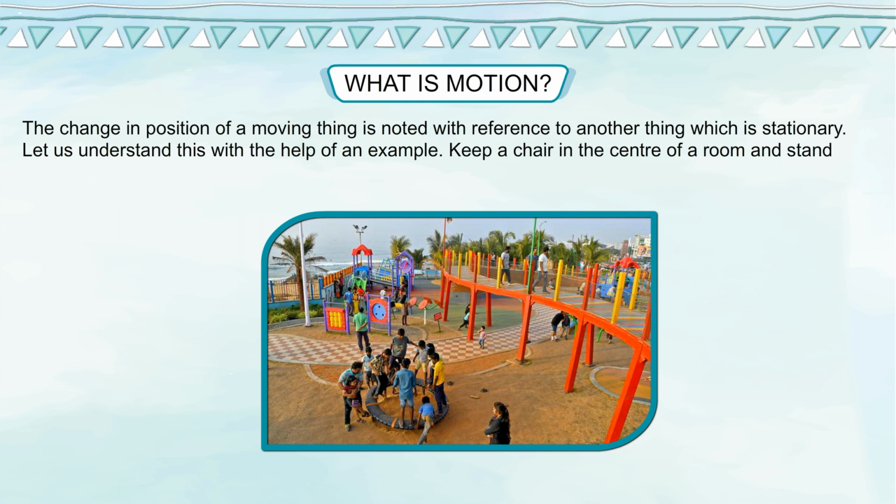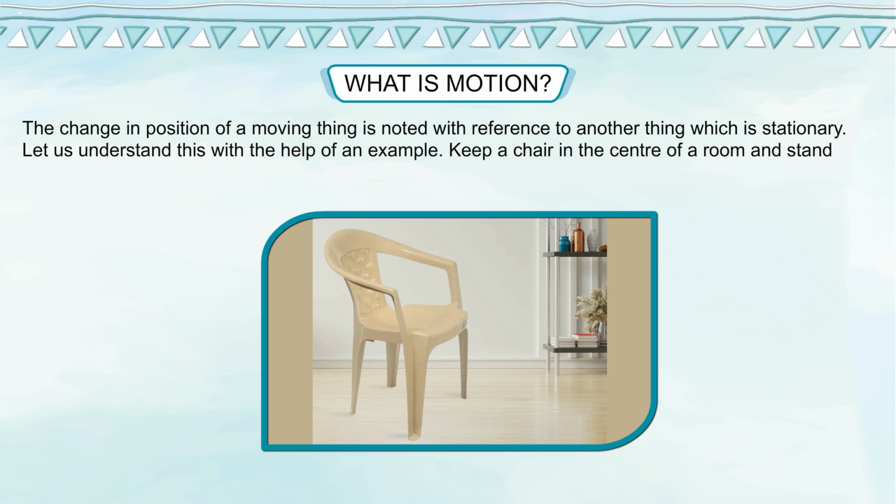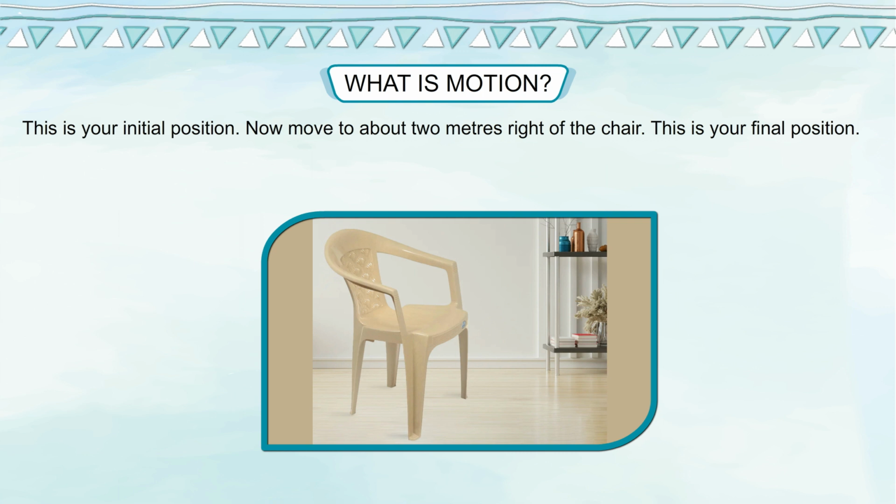Let us understand this with the help of an example. Keep a chair in the center of a room and stand about 2 meters left of it. This is your initial position.